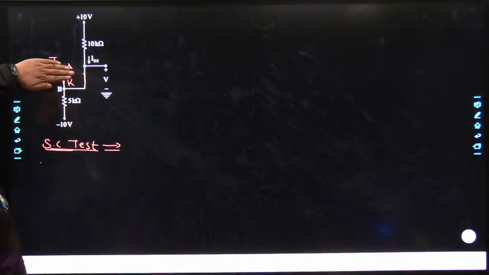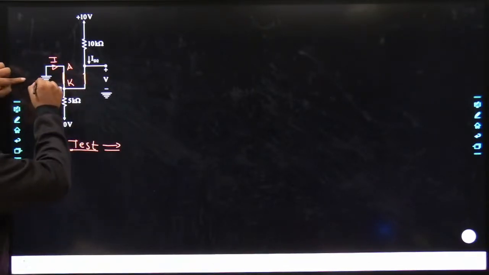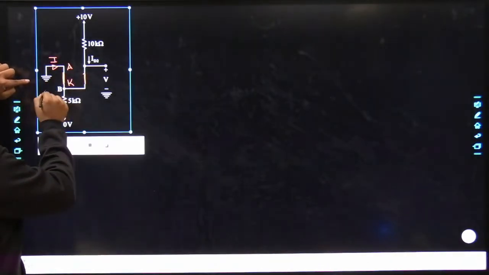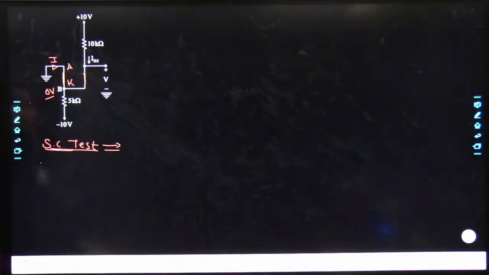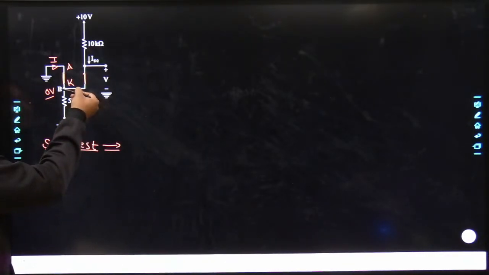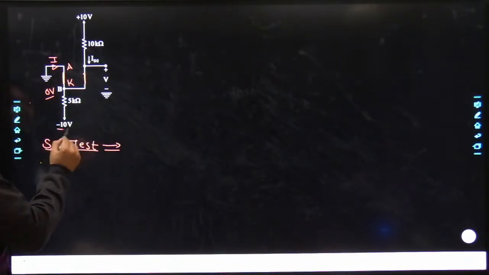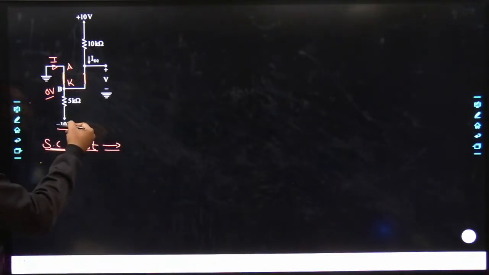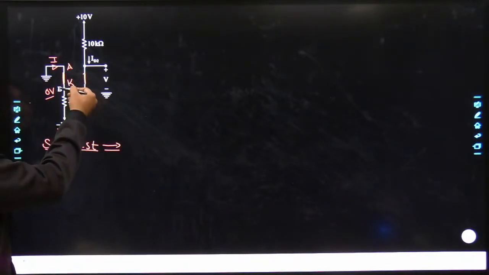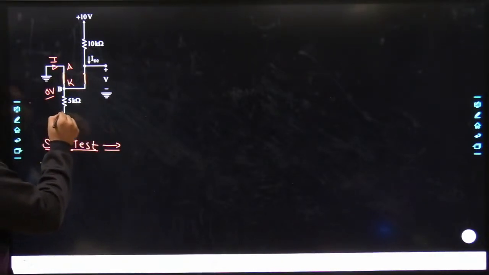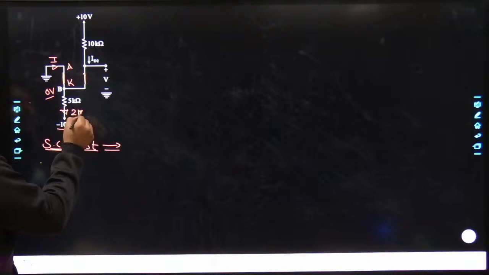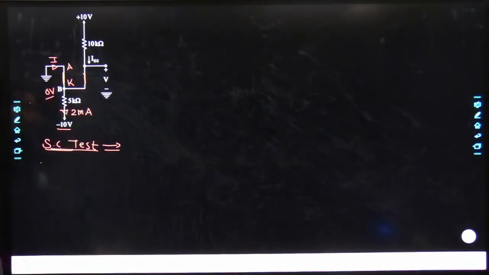Simply this can be calculated. How? See my dear friends, this is 0, this would also be 0, this is nothing but 0 volt. You can see very well the current flows from higher potential to lower potential. It is being kept at 0, this is being kept at minus 10. So obviously it is at higher potential, it is at lower potential, the flow of current would be 0 minus of minus 10, that becomes 10 divided by 5, and simply 2 milliampere current would flow across this limb.